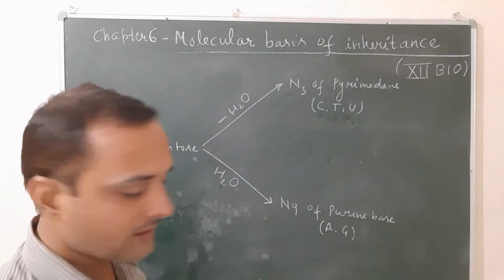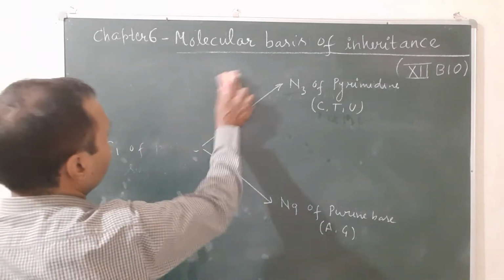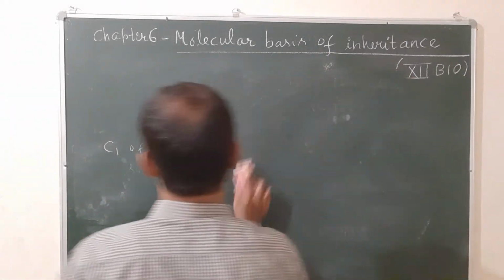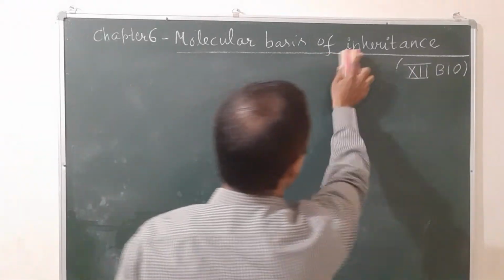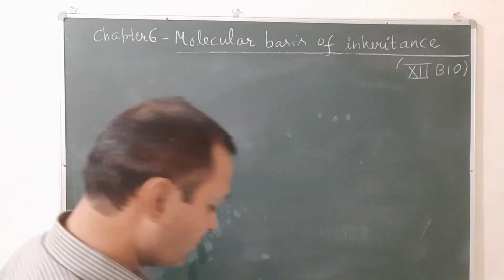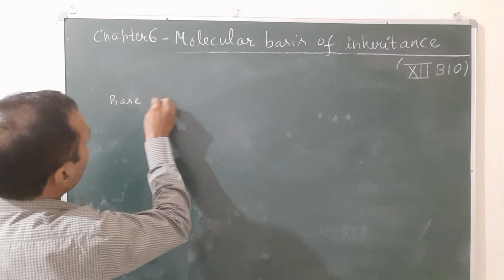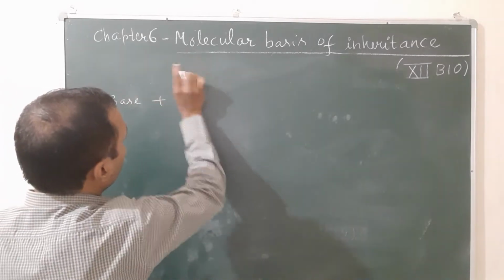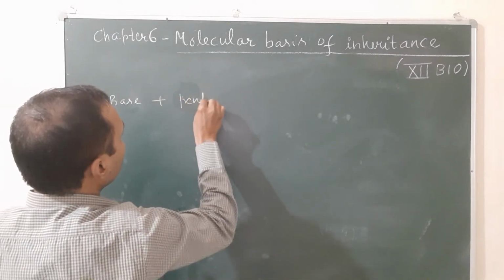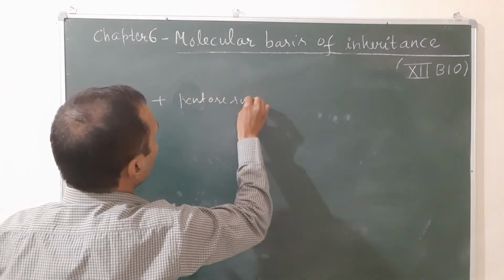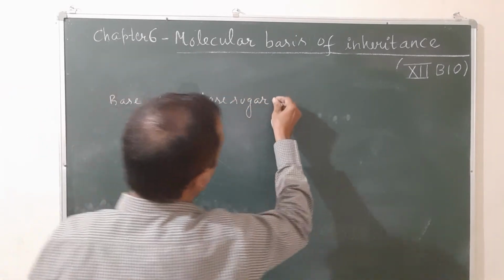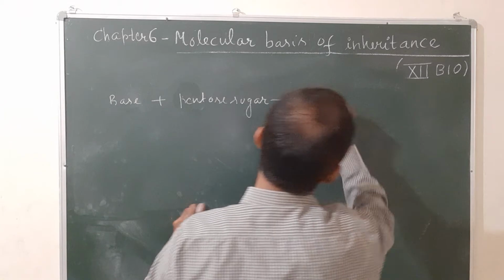So let us see the examples. Nucleoside is equal to base plus pentose sugar. There is formation of a nucleoside.